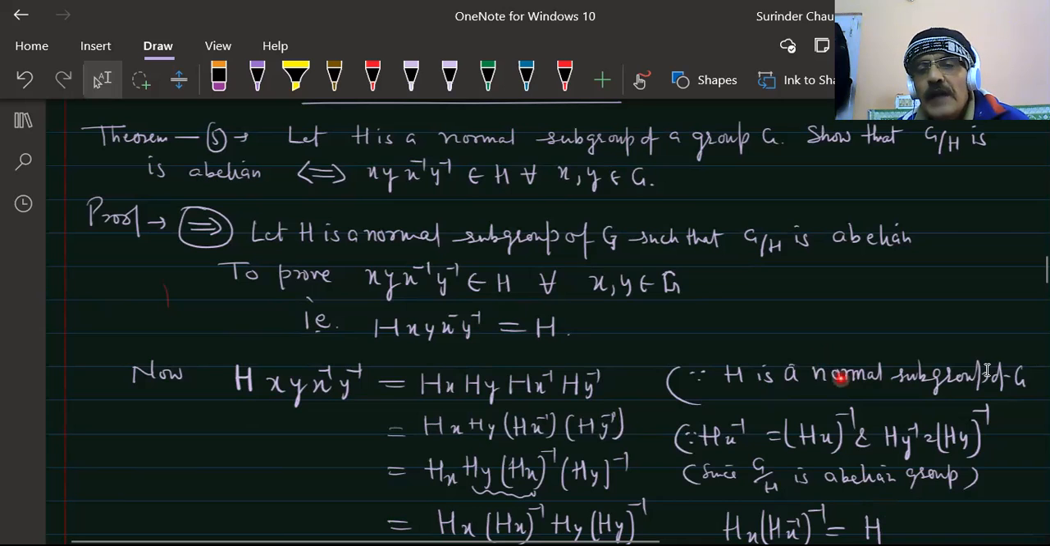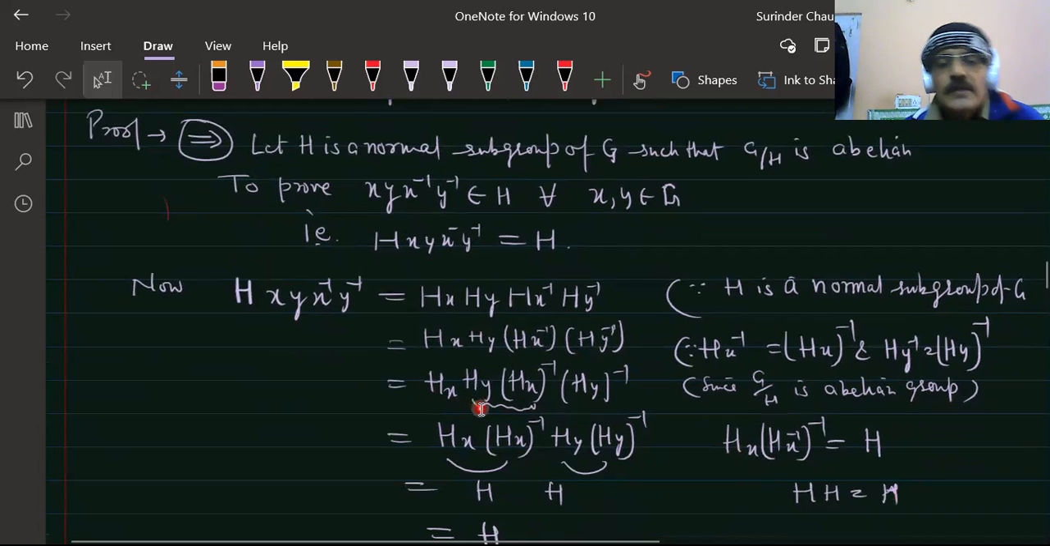We have proved that hx inverse is equal to (hx) whole inverse, and hy inverse is equal to (hy) whole inverse. So hx, hy, hx inverse, hy inverse can be written as such. Now G upon H is the quotient group, an abelian group, so hx and hy commute.